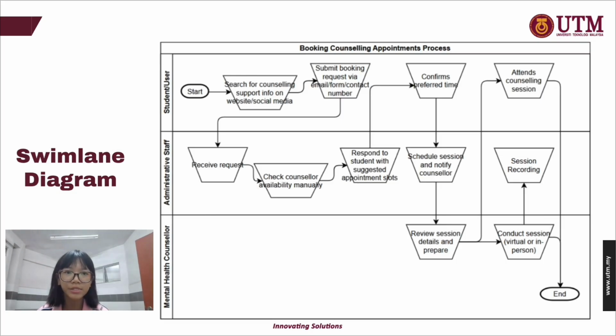Normally, students need to search for counseling support info on websites and media and contact them manually. After finding the contact method, they need to submit a request, which is received by administrative staff who check counselor availability manually. The staff then provide available appointment times to the student who confirms their choice. Finally, the staff update the counselor, and the session is conducted in person or online. This process is manual, inconsistent across institutions, and often slow due to administrative dependence.